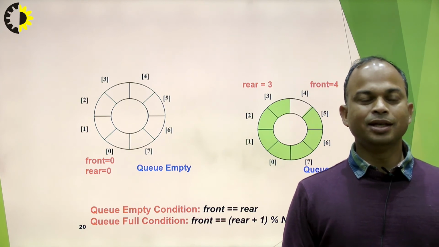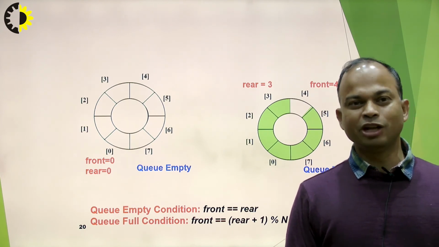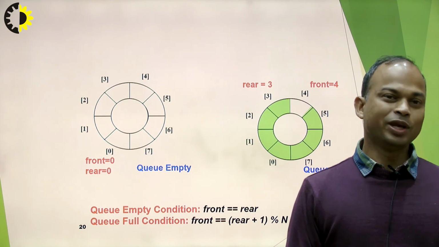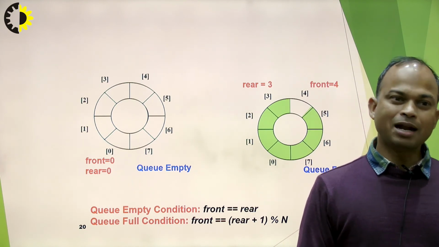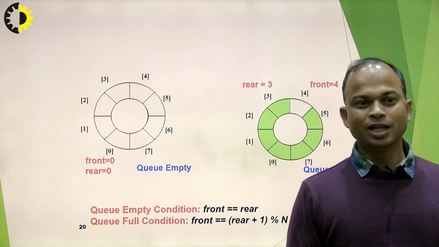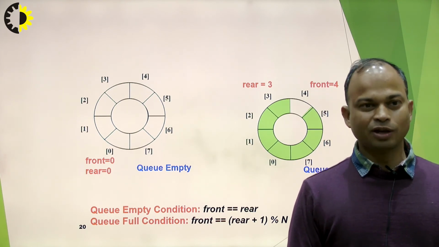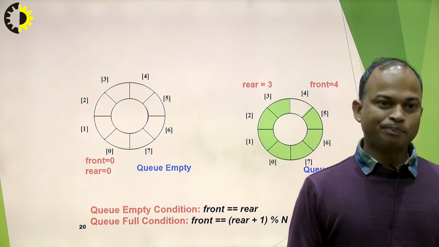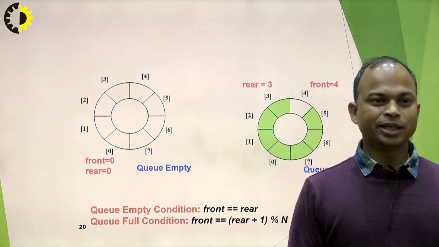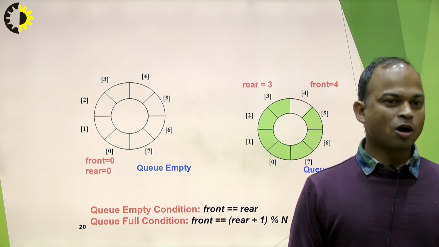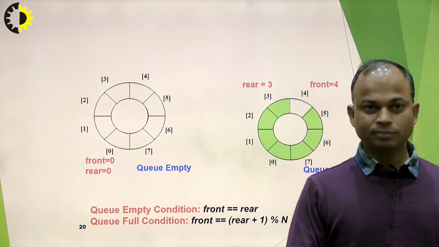I mean, here we always have to keep one location empty. So here one location is empty and our condition is true. We are terming this circular queue as full. In this way we can check whether my circular queue is empty or full.